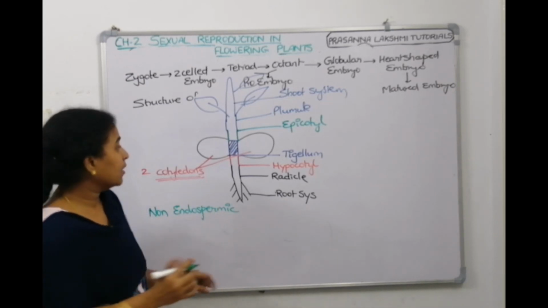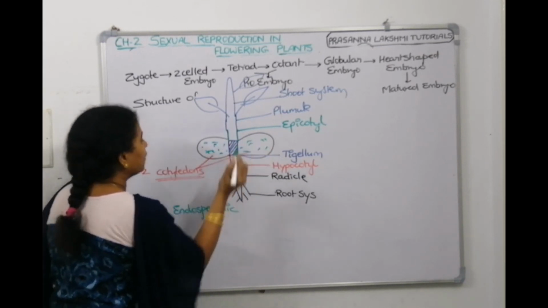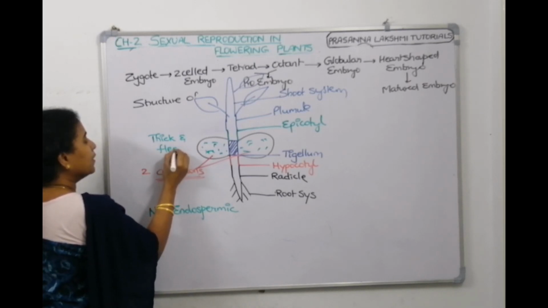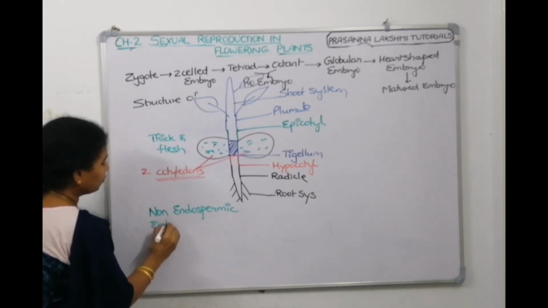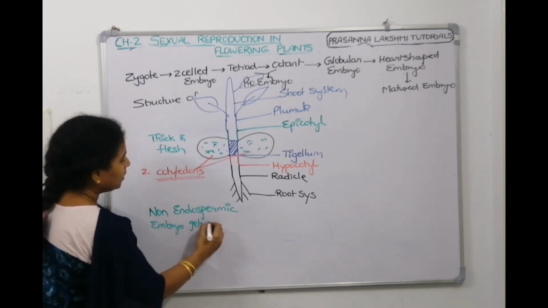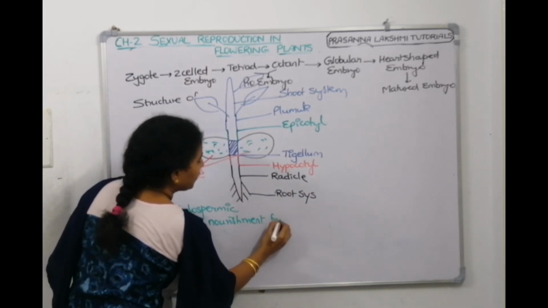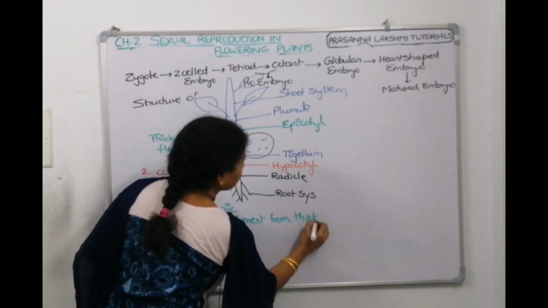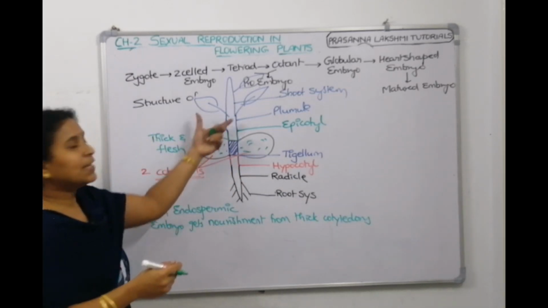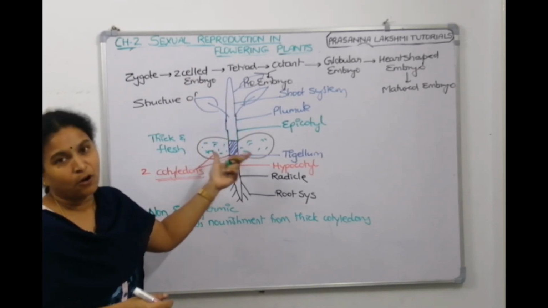They get nourishment from the cotyledons, which are thick and fleshy. So since the endosperm is consumed, the embryo gets nourishment from the thick cotyledons. Once the first leaves come up and start photosynthesis, these cotyledons will fall off.